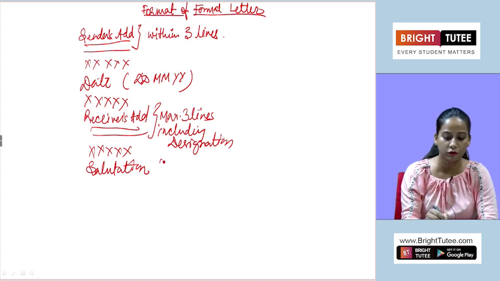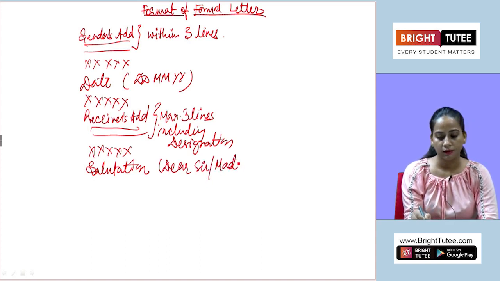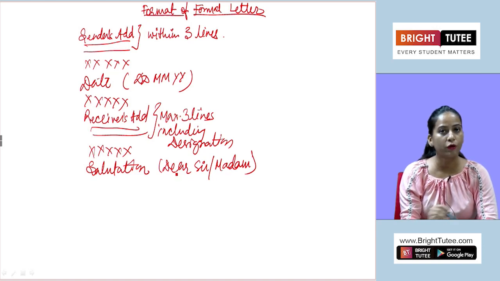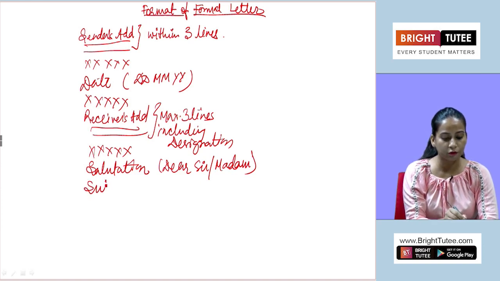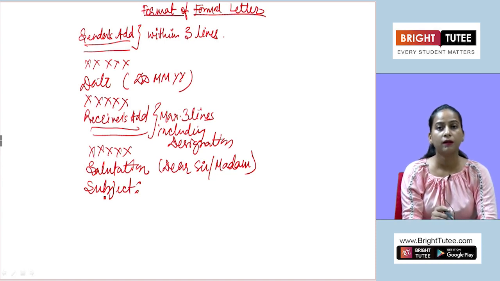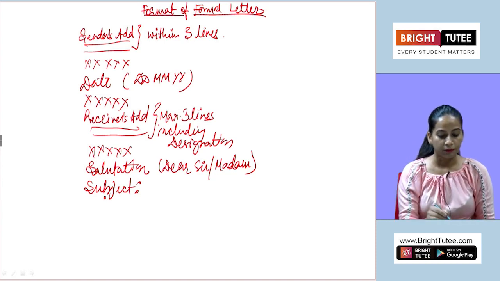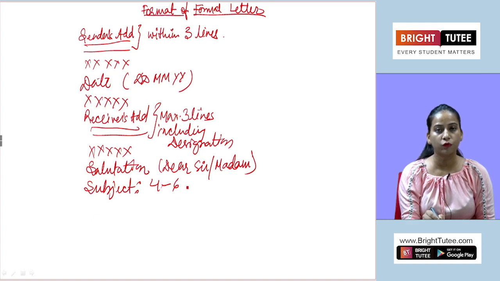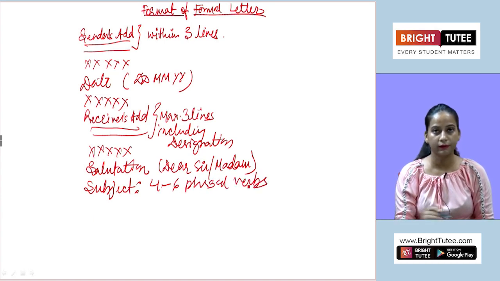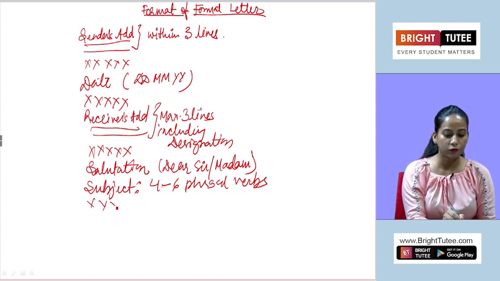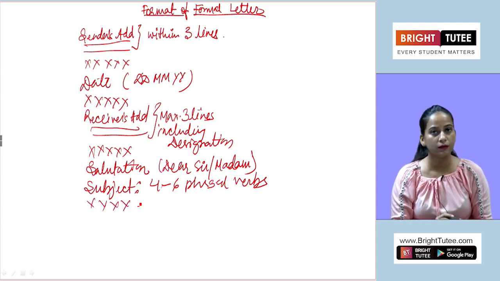Salutation, in which you will mention Dear Sir or Madam, according to whom you are writing the letter. Then you have to mention the subject, the most important part of your letter, which gives the idea of what the letter is about. That is going to be within 4 to 6 phrasal verbs that we have already discussed. Then after leaving one line, you will start with the body of the letter.